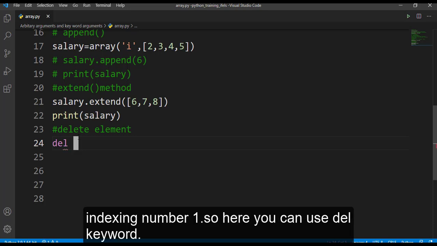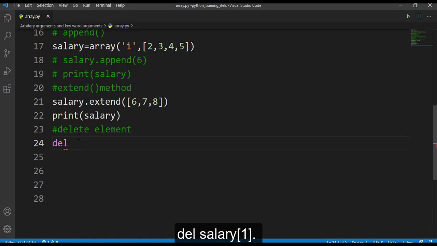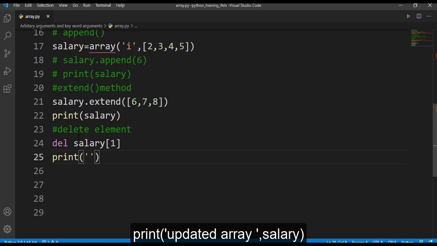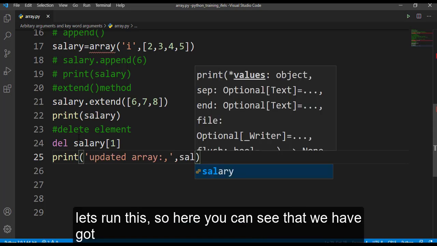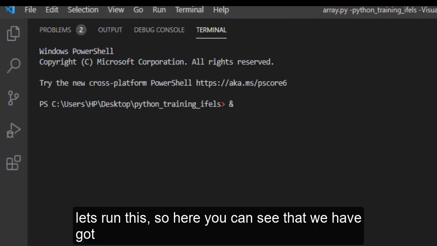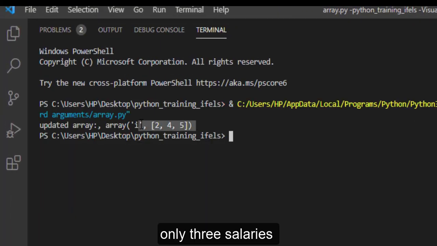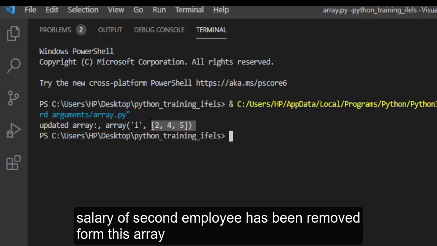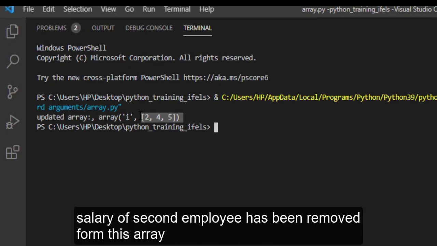So here you can give del salary of 1 and print the updated array salary. Let's run this. Here you can see that we have got only 3 salaries. The salary of the second employee has been removed from this array.